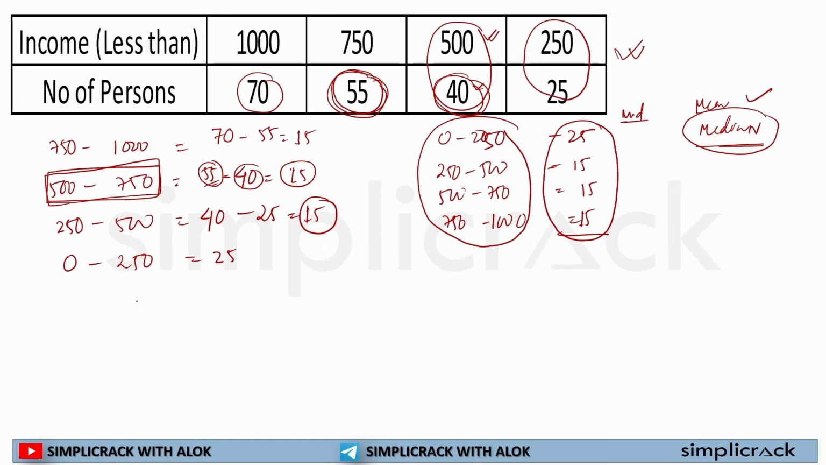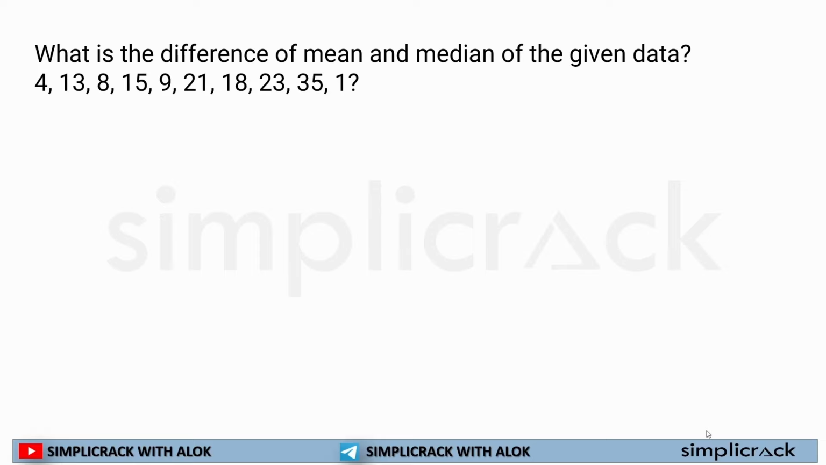Why? Because for the median, the first step is to arrange the data or observations in ascending order. So you have to do that. I hope with this we are almost covering each and every type of question that can be asked from statistics. In this question we will be solving the difference of the mean and median of the given data.